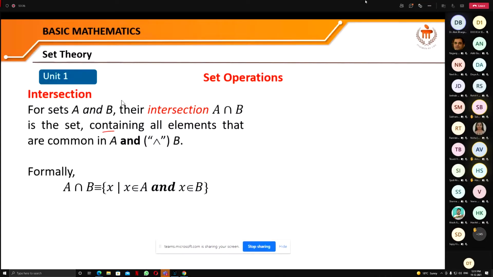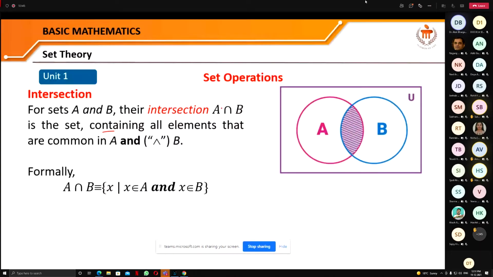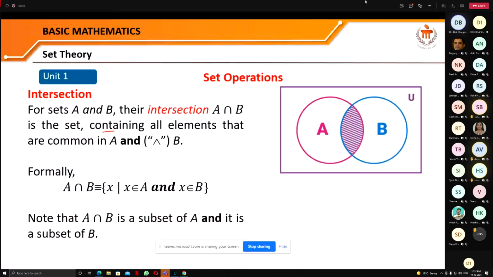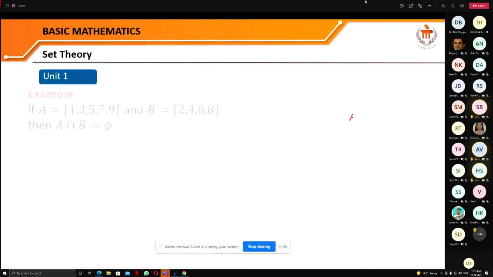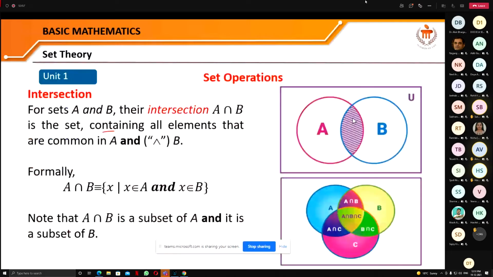Intersection between two sets is what? The common part in A and B. So if two sets are there, then their intersection contains all the elements that are common in A and B. Like here, you can see that this is the common region. So this is A intersection B. This is A intersection B.